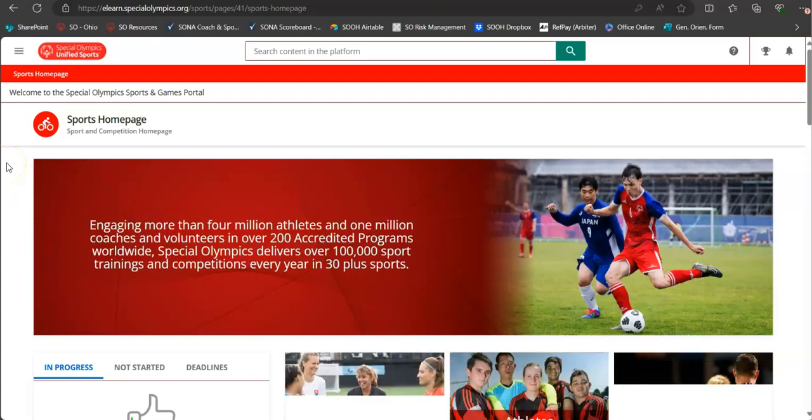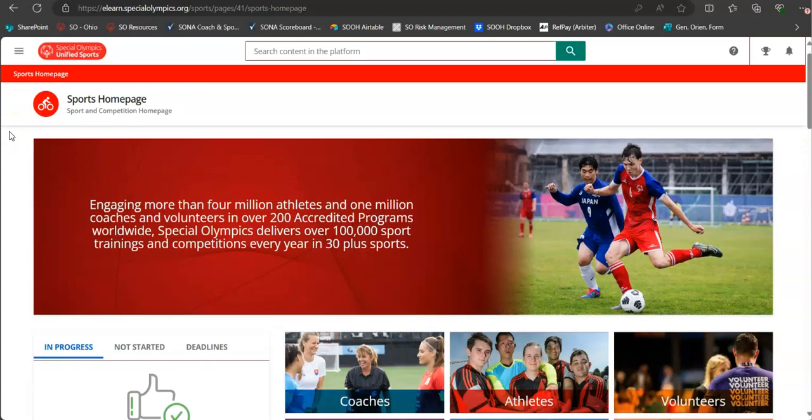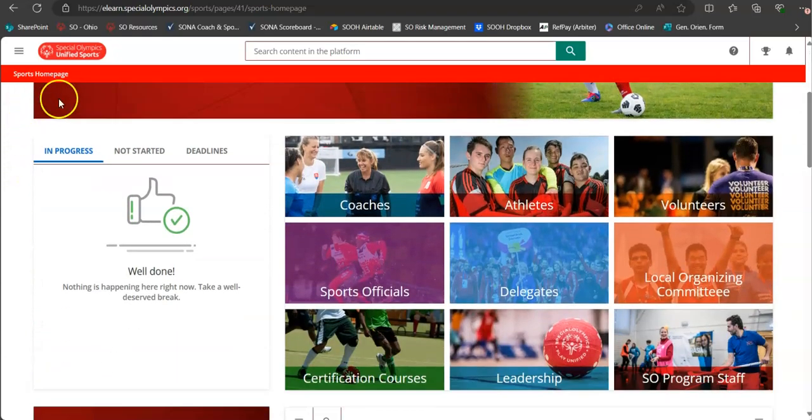On signing into the portal, you will see it does look different than the old learning portal. I think this will be a little bit easier to navigate in time, but as it continues to update, it may change slightly. But I'll point out some of the main features that we have here. So on our homepage, we have an